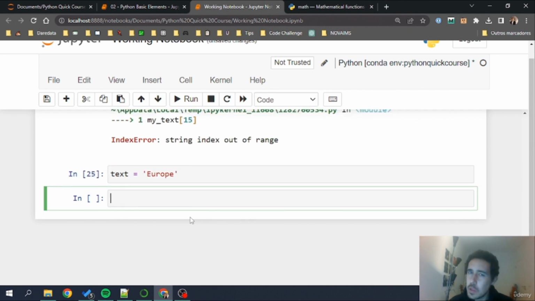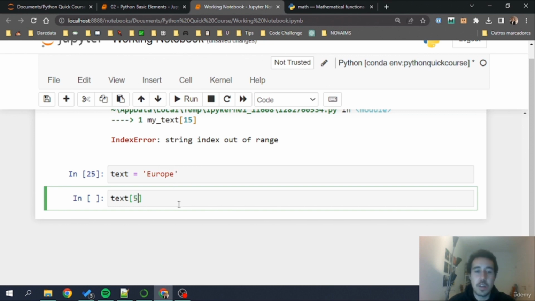Imagine that I would like to substitute the last E for an A. So translate that to my language, which in Portugal you read Europa instead of Europe, and I wanted to make that translation. So if I go for text, and let's count together the index 0, 1, 2, 3, 4, 5.